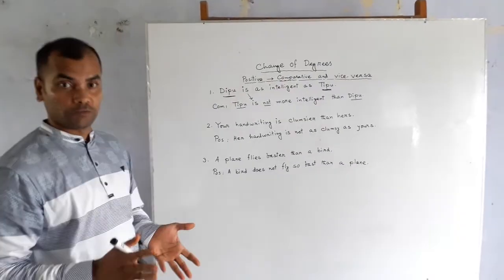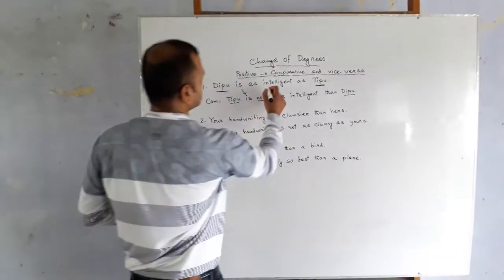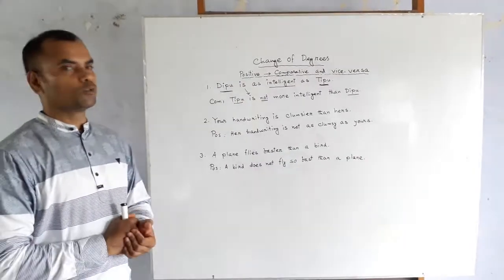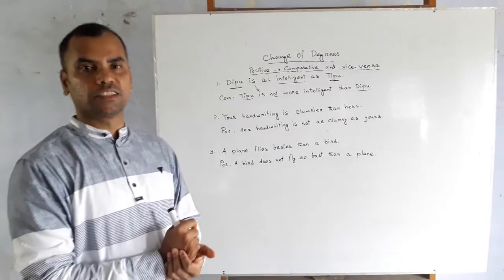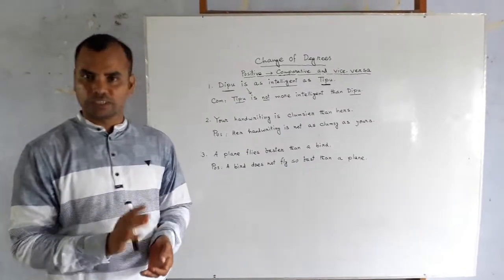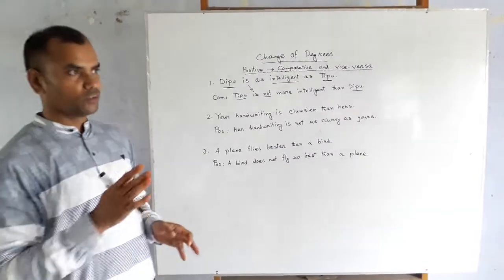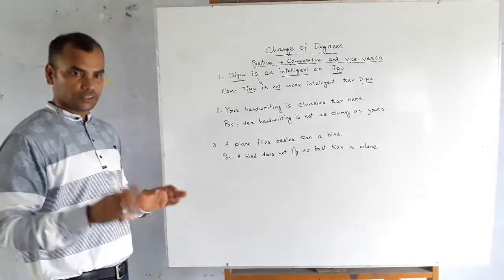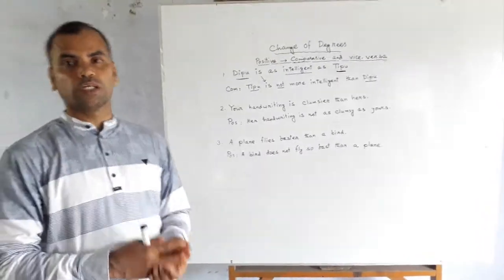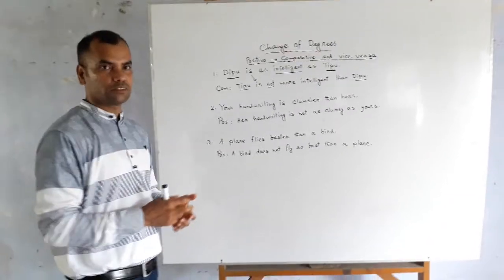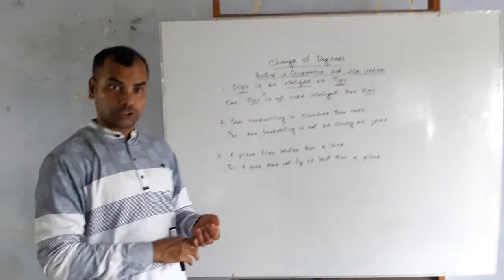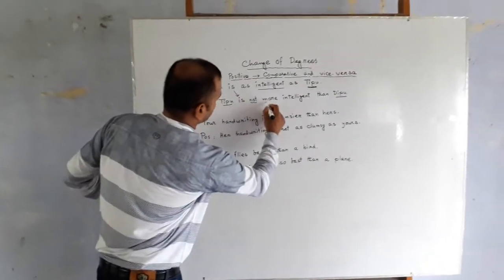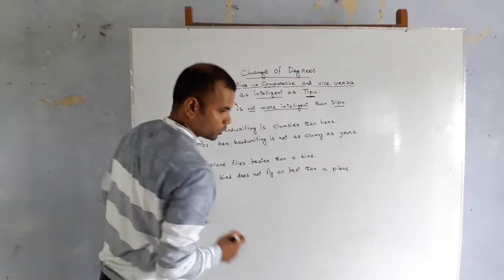Then our change of degree. You know that intelligent is a bigger word, larger word. That is why you cannot say intelligent, intelligenter, intelligentest. You cannot say it. All of you know about it, I think. That if it is a larger word, then you have to use more and most. So intelligent, more intelligent, and most intelligent. So the comparative form of intelligent is more intelligent.